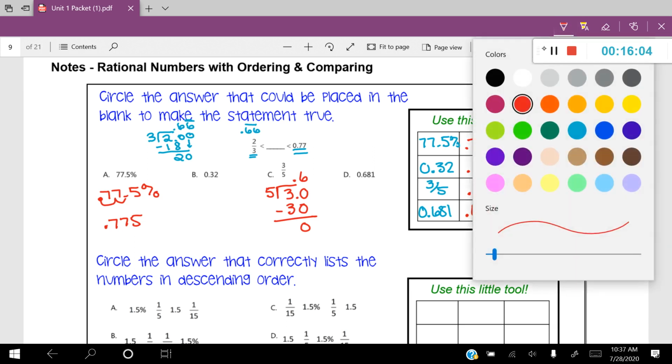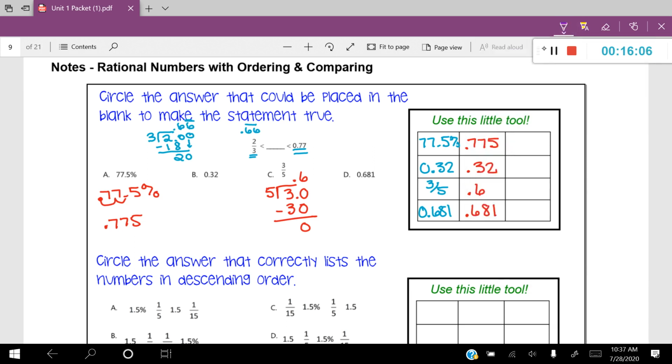So let's go ahead and talk about, well, which one is going to be between 0.66 repeated and 0.77. Well, let's look at the first one, 0.775. If I were to compare that, it's actually going to be bigger than that 0.77, just by a little bit, if you were to use that place value technique. So that is not going to be our answer choice.